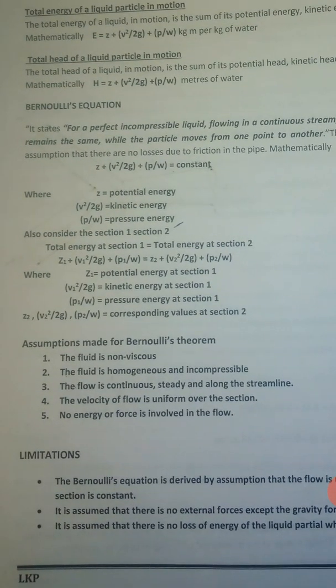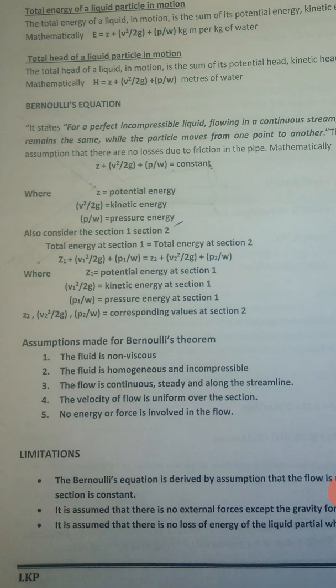Then assumptions made in Bernoulli's theorem. While deriving Bernoulli's theorem, the following assumptions are made. The fluid is non-viscous, the fluid is homogeneous and incompressible, the flow is continuous, steady, and along the streamline, the velocity of flow is uniform over the section, and no energy or force is involved in the flow.